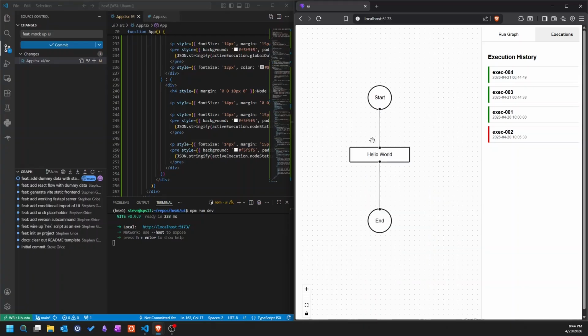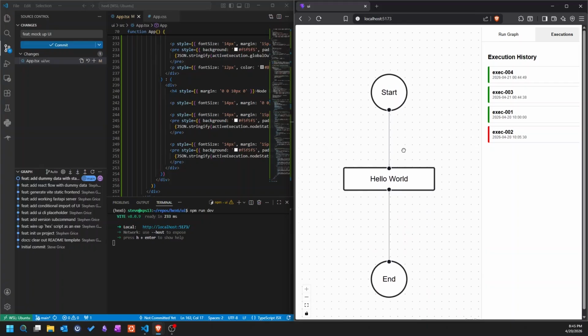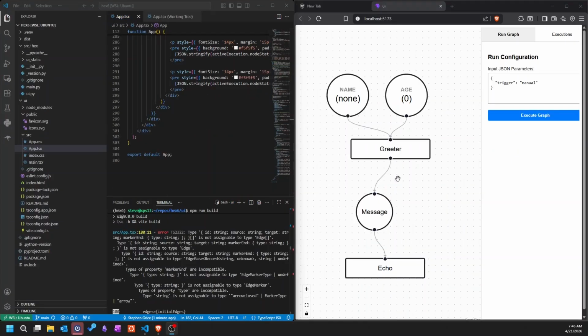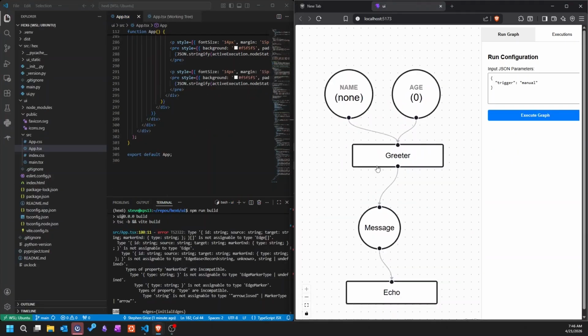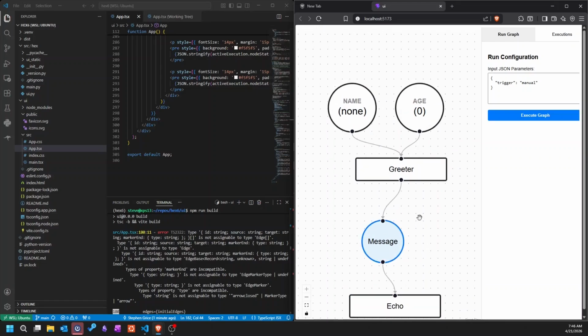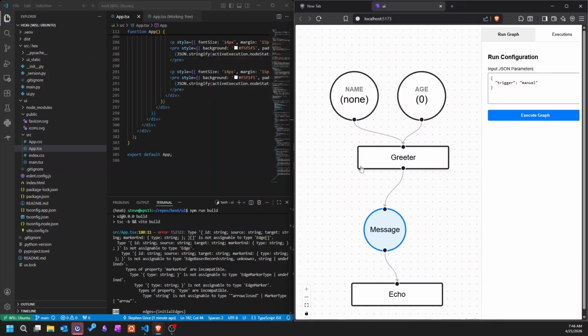So it's not pretty, but I think it will drive what we're trying to do, which is now how do we make this actually work for something real? How can we make this an echo node and actually run it in Python? So let's think about that. Okay, so we've got this canvas here and we have start nodes, end nodes, all this stuff. So we have the inputs flowing into a compute node type thing, and it flows out an output, and then that output gets plugged into something else. So eventually this could plug in all sorts of places, but for now this is good enough, I think.